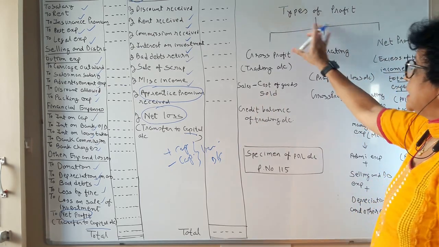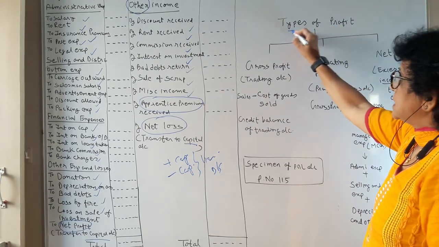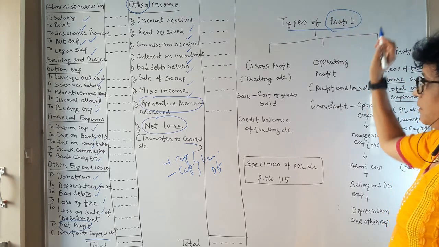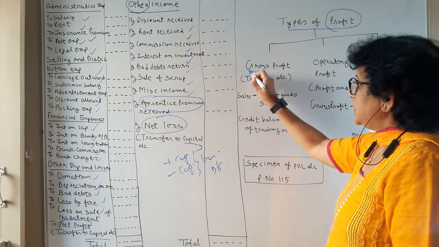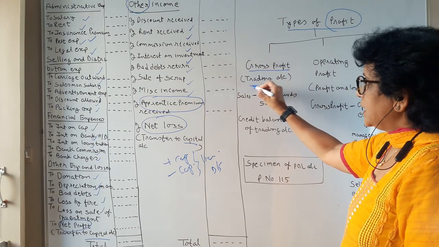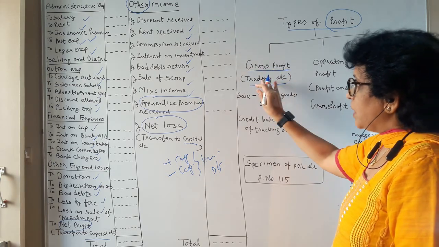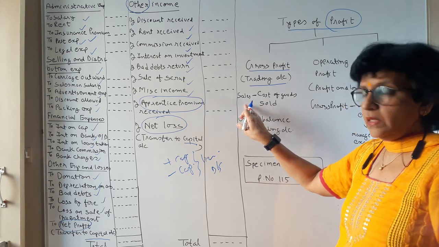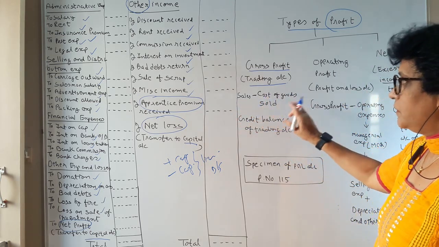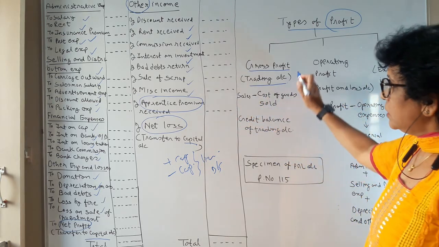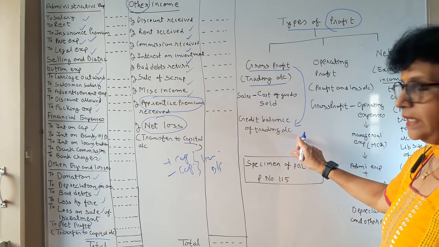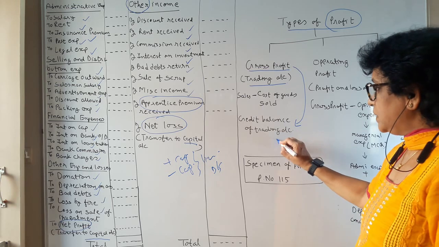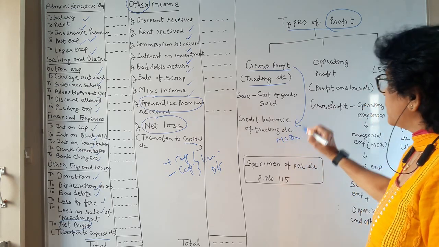Now we can understand how many types of profit there are. We are finding the profit, so how do we recognize that profit? The first type is gross profit, which you get from the trading account. How is gross profit derived? Sales minus cost of goods sold. Gross profit is also known as the credit balance of the trading account. You may get this in your MCQ.